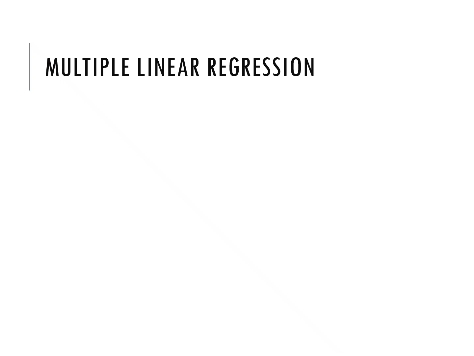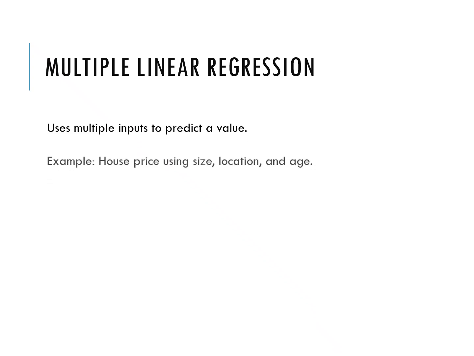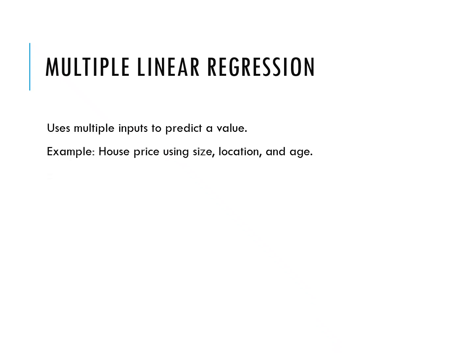Multiple linear regression. When one feature is not enough to explain the output, we use multiple linear regression. For example, house price doesn't depend only on size. It depends on location, number of bedrooms, age of the building, and many more factors. Multiple regression takes all these features and learns how each one contributes to the final price.